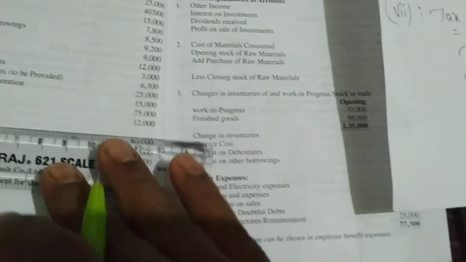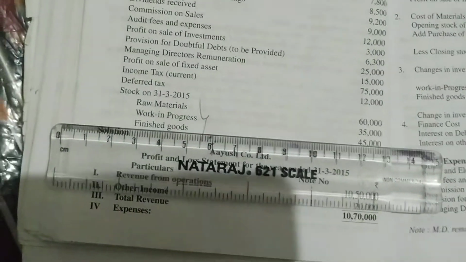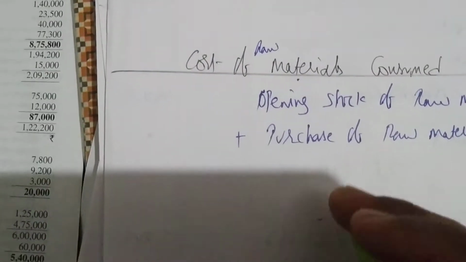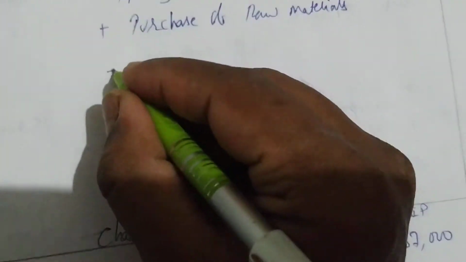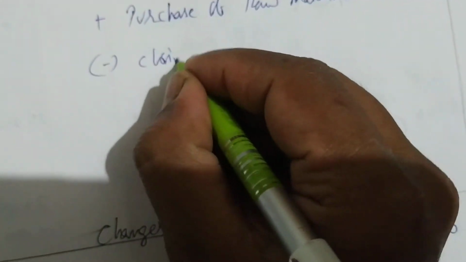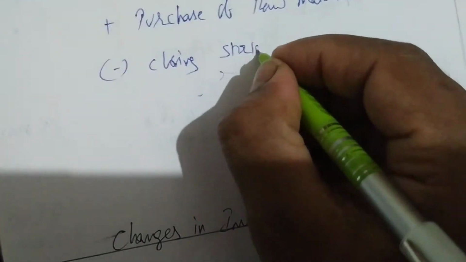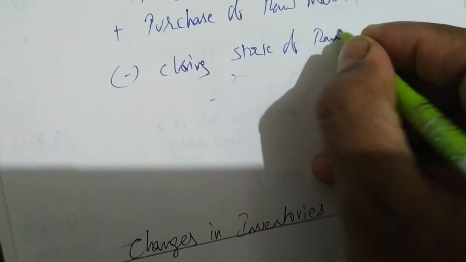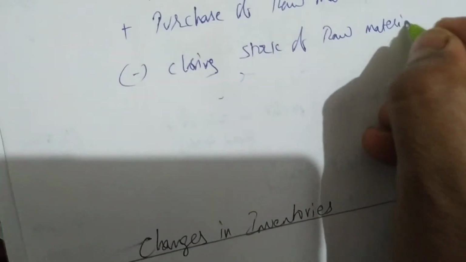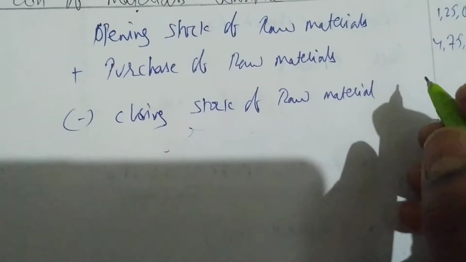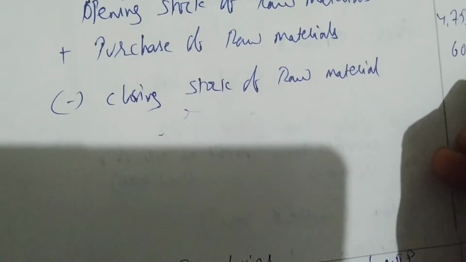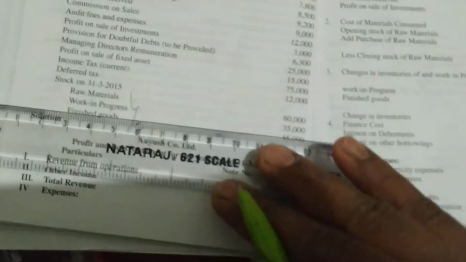Okay. Next, closing items we are having. Raw material closing we are having. So let me go to the raw material column. Cost of raw material, minus I'll write closing stock of raw material. How much we are having? 60,000. So this has to be deducted. Next we are having finished goods closing.